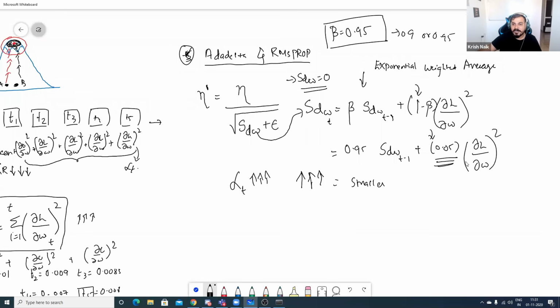So in this particular case, you'll see that instead of just using dl by dw whole square for every iteration, now we are restricting it by multiplying with a small number. So when we introduce this exponentially weighted average in my learning rate, what is my weight updation formula? My weight updation formula will be the same, right? Wt minus 1 minus n this and this.